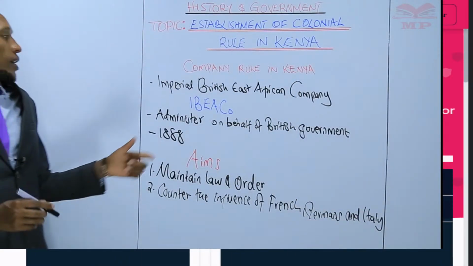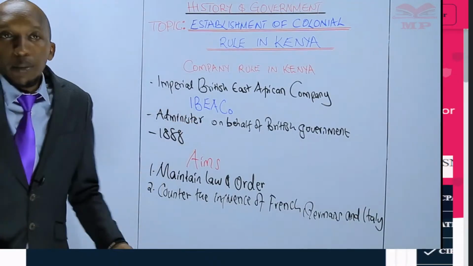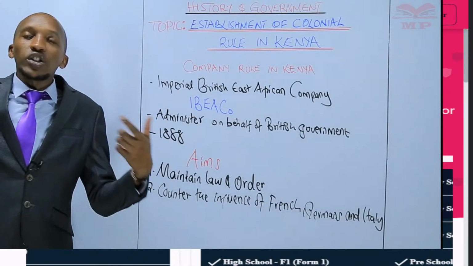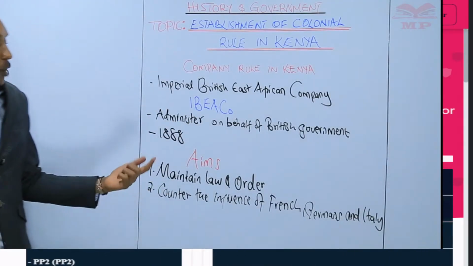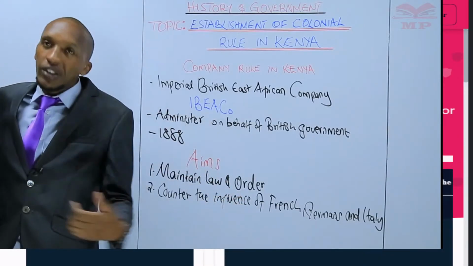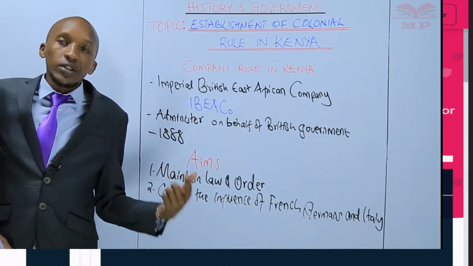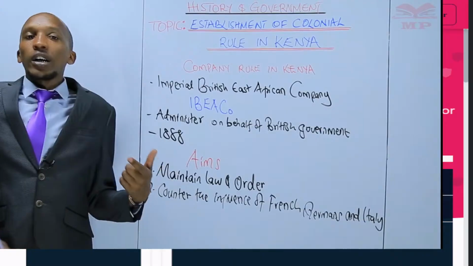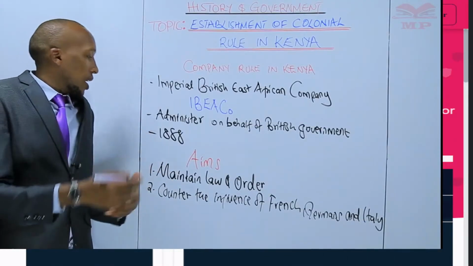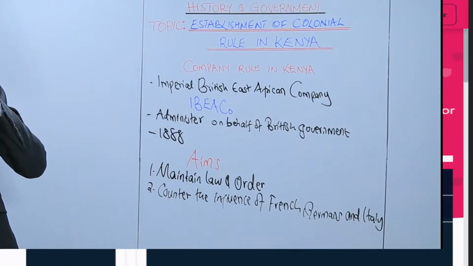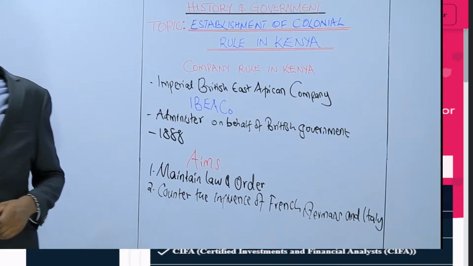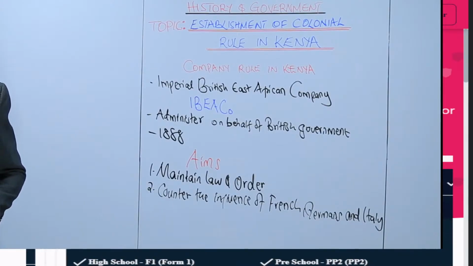So the Imperial British East African Company was given the role, or the mandate, of countering the influence of the Germans especially, who were the biggest rivals in this area to the British.